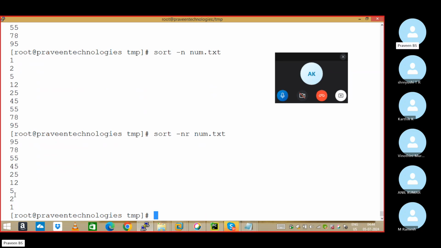Is your friend there, madam? Yes. Waited for a long time. Right. Only when you give sort hyphen n will it be considered as numbers, sir. If you don't give n, it will take it as a normal alphabet or character. We need to inform Linux that you are supposed to sort with respect to number. At that time, hyphen n. And r for reverse. You should do that.